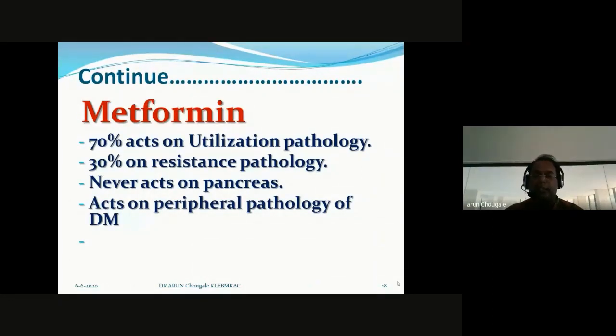And keep it in mind, it acts on the peripheral pathology of diabetes. That's why, up to the level of the drug metformin, if you are controlling the patient's sugar with metformin, it is well and good, because don't touch the pancreas if it is not required. So metformin never acts on the pancreas, which means by prescribing metformin you are not touching the pancreas. It is the best part of your prescription.